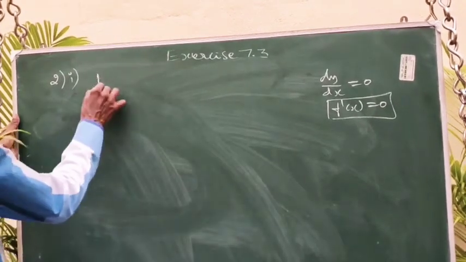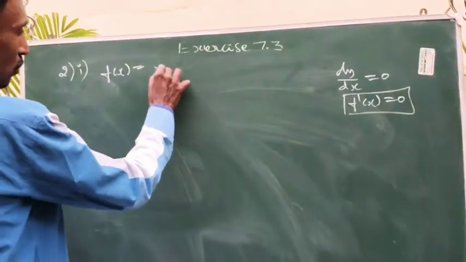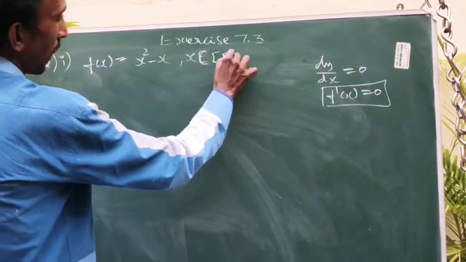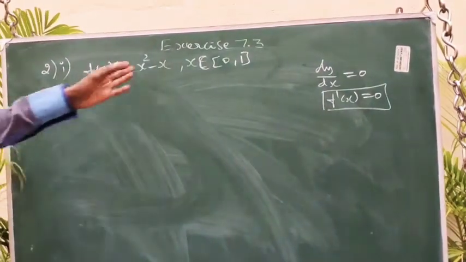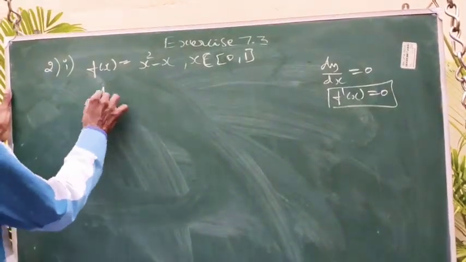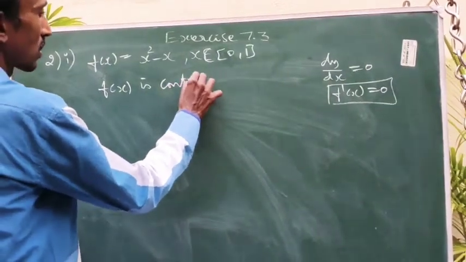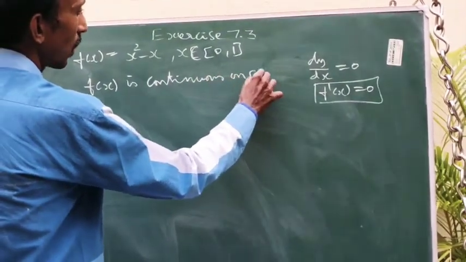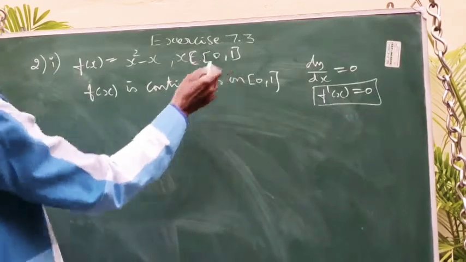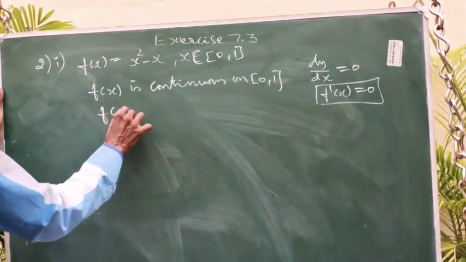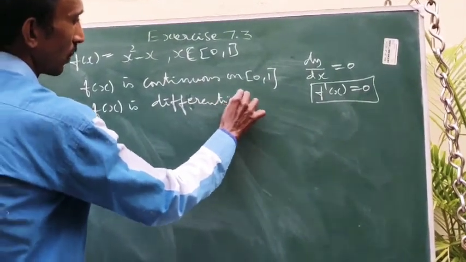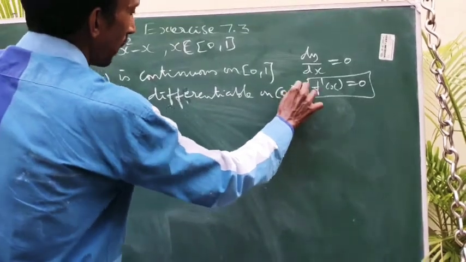So the first subdivision is f of x equal to x square minus x, where x belongs to the closed interval 0, 1. So obviously it is a polynomial function. Already told you all the polynomial functions are continuous, no need to check. So f of x is continuous on closed 0, 1. What is the differentiation? 2x minus 1. If you put any value, it does not become infinity. So f of x is differentiable on open 0, 1.